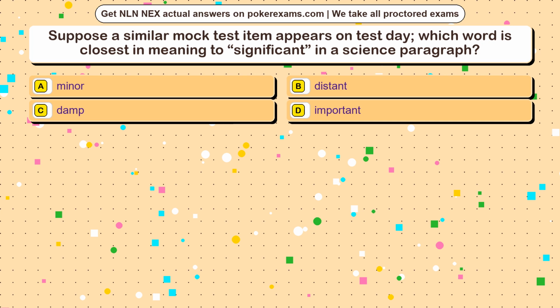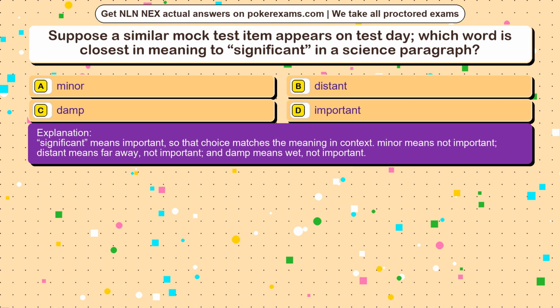The correct answer is option. Significant means important, so that choice matches the meaning in context. Minor means not important, distant means far away, not important, and damp means wet, not important.